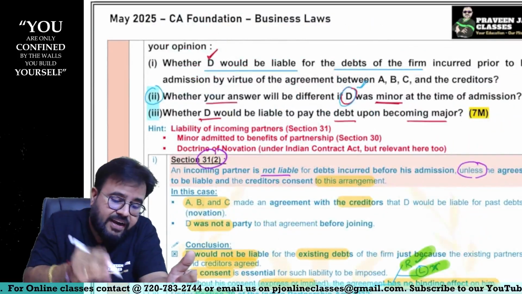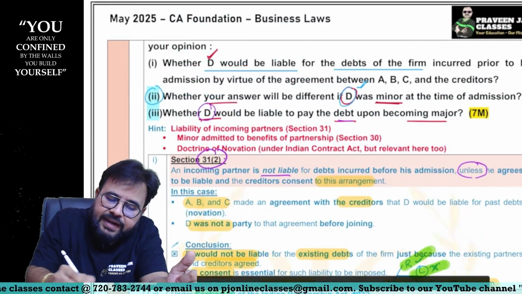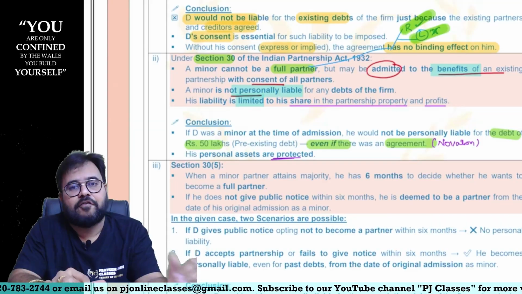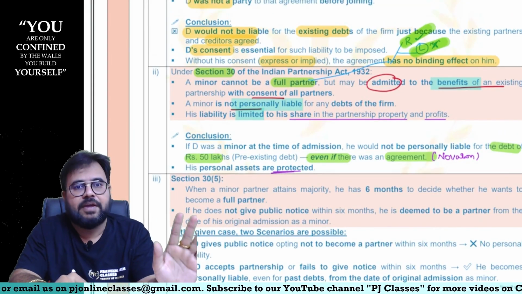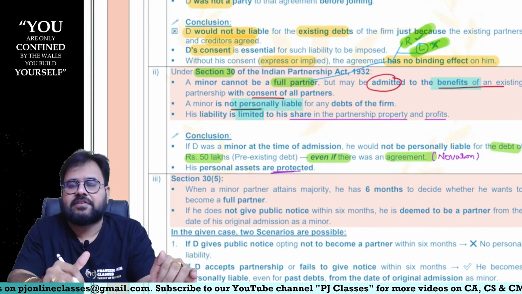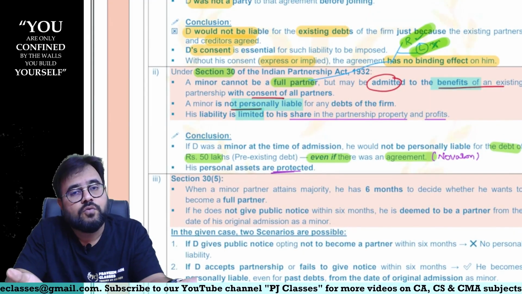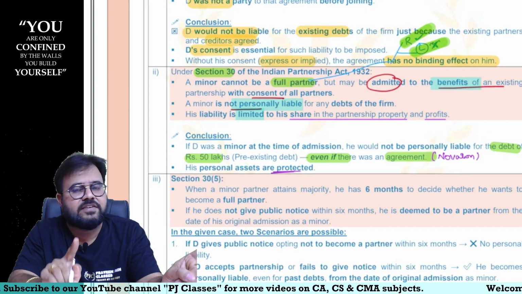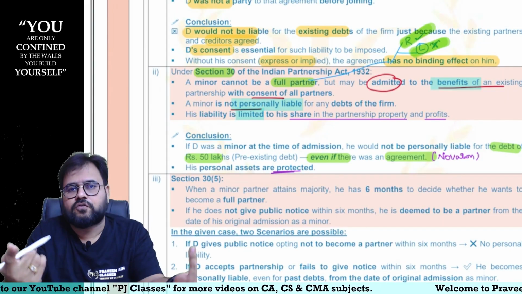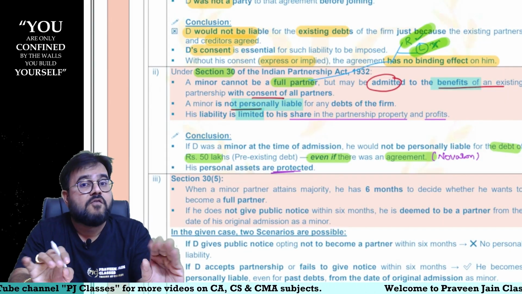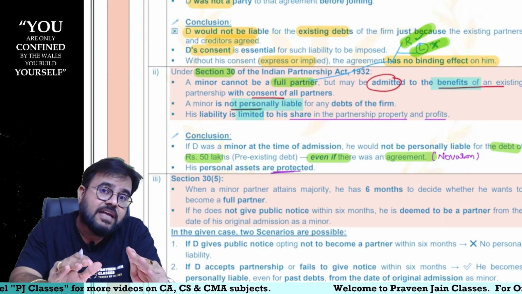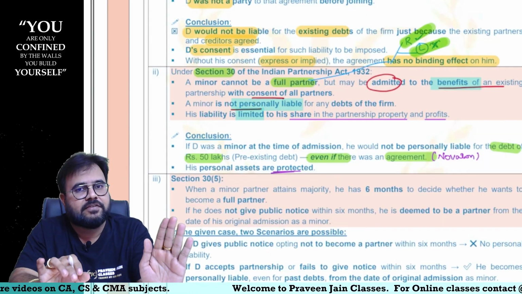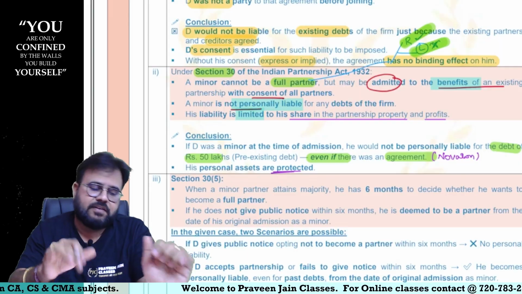Next, whether D would be liable to pay the debt upon becoming a major, sir. Assume D has agreed to a pre-existing debt. At that time, he was a minor. Later on, he became a major, sir. Is he still liable? Answer is no. Can I say as a minor, he was not personally liable for the pre-existing debt. Obviously, when he becomes a major also, he will not be liable, sir. But whatever debts the LLP incurs after the admission of the minor as a partner, sir, for that will he be liable? Answer is yes, sir.